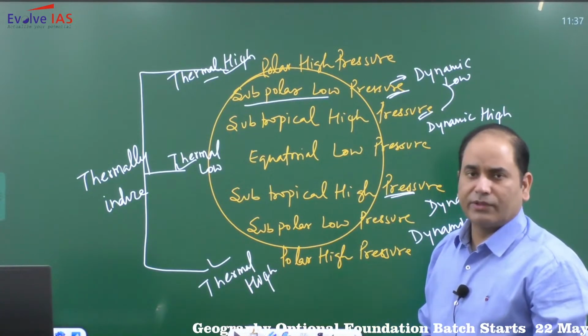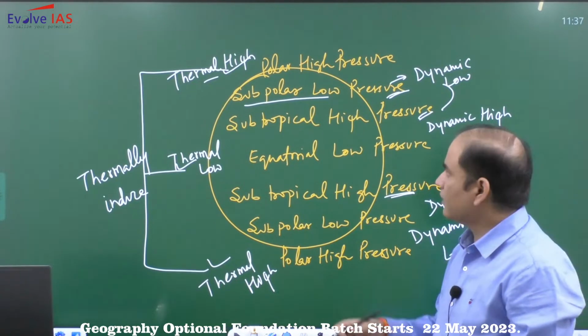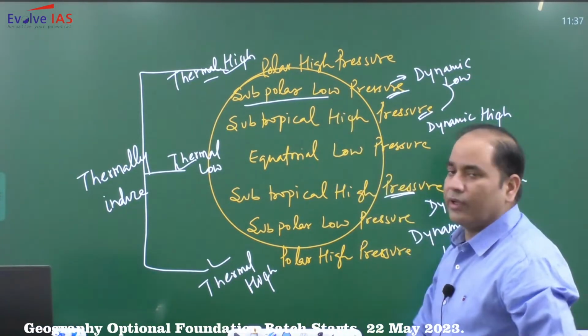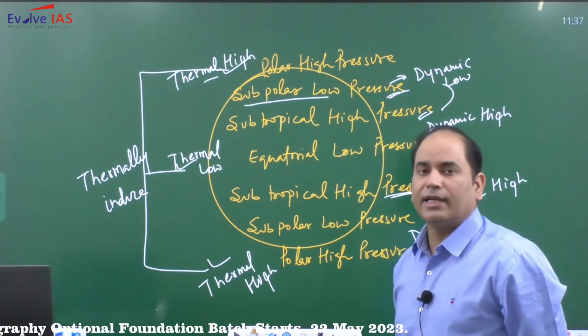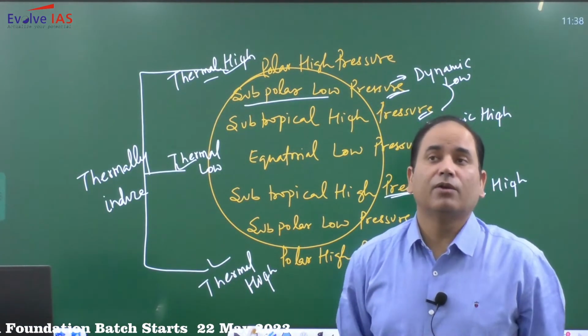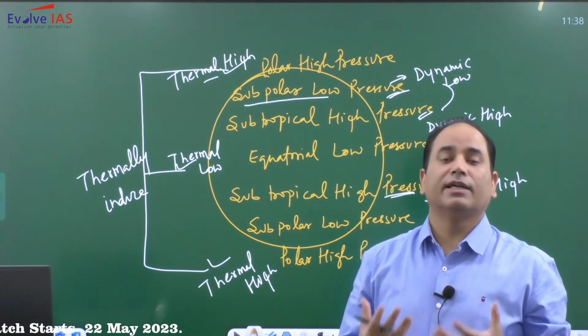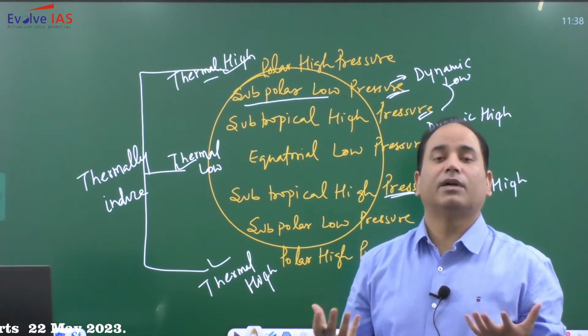So if air is sinking, the area will have more air, and more air means high pressure. Here in the subpolar low pressure, the temperature is still low, but in spite of that, air is rising. If air is rising, lots of air is leaving that place, so ultimately low pressure.